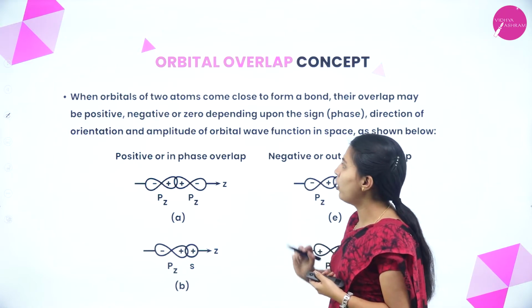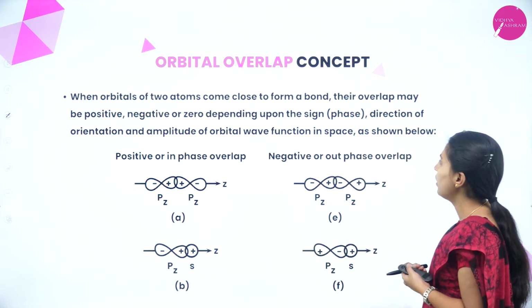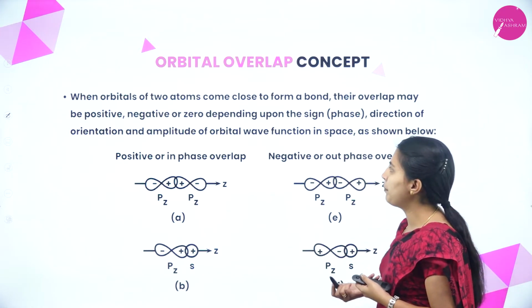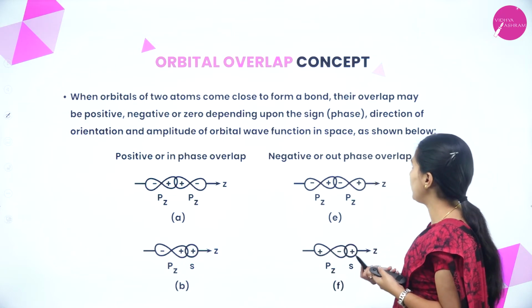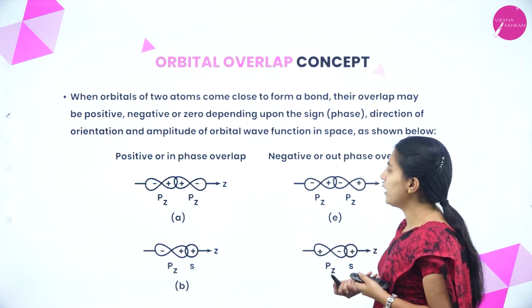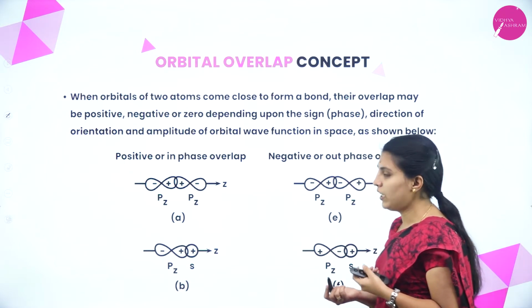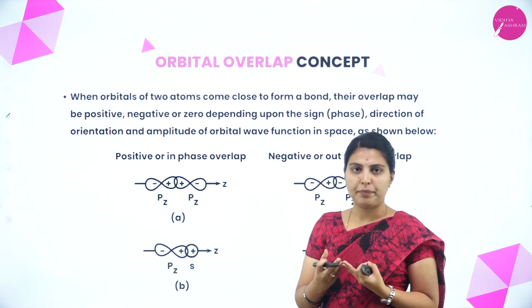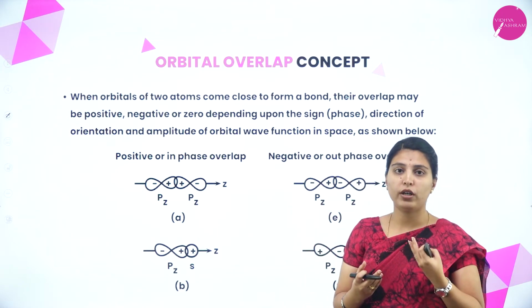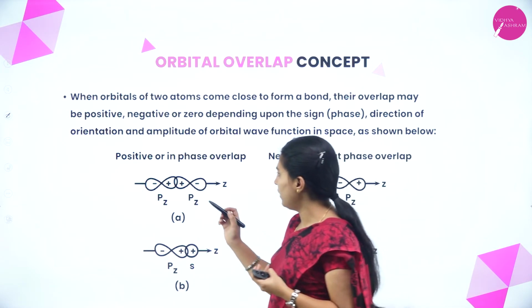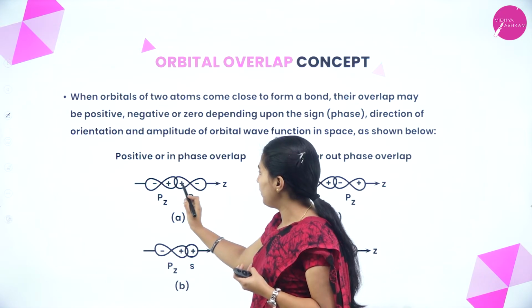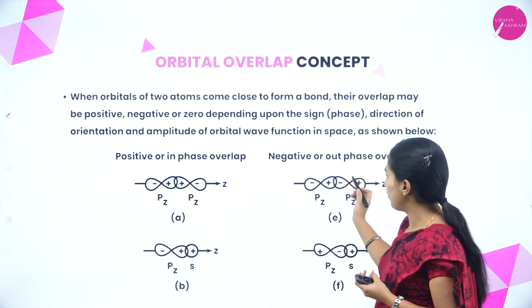See here, when orbitals of two atoms come closer to form a bond, their overlap may be positive, negative or zero depending upon the sign, direction of orientation and amplitude of the orbital wave function in space as shown below. See, any phase can overlap. It may be positive, it may be negative or zero also. For that reason they are showing here. It may be positive or it may be positive and negative.